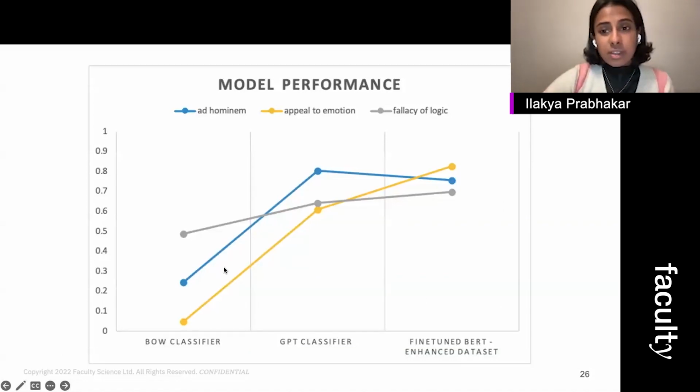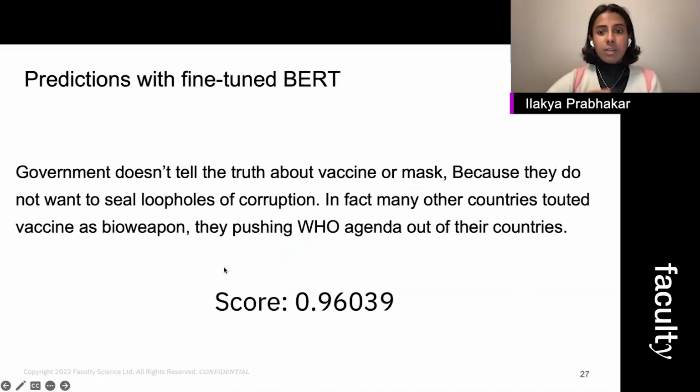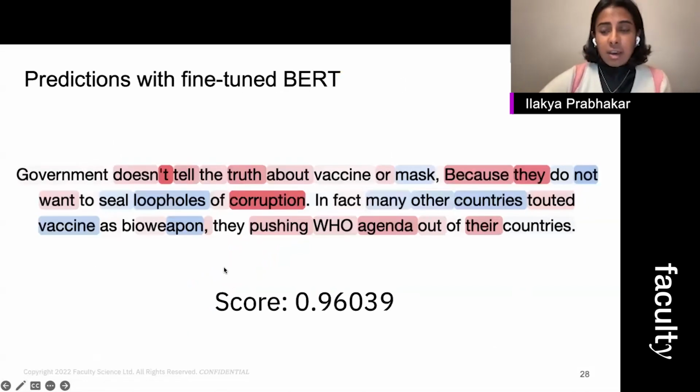Now, what happens when we deploy this on our real world data? We get predictions which are very reproducible. So if I put the same sentence into the trained model at any time, I will always get the same score out. And if we go one step further and we use some explainable AI methods, we can also generate explainable scores. So the color here corresponds to how much each word contributes to the positive score. So red contributes to the positive score, blue is negative.